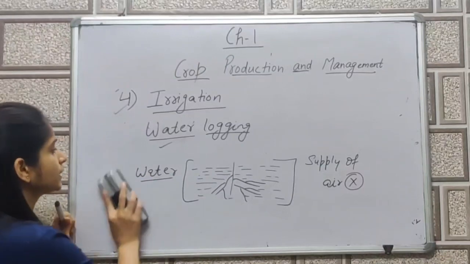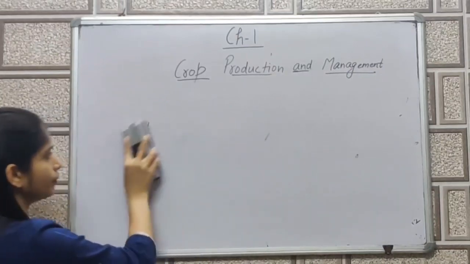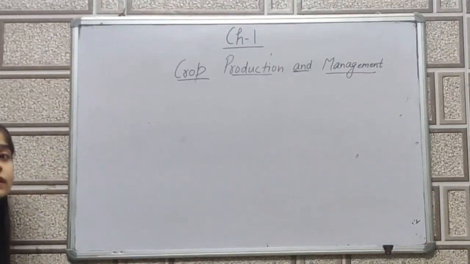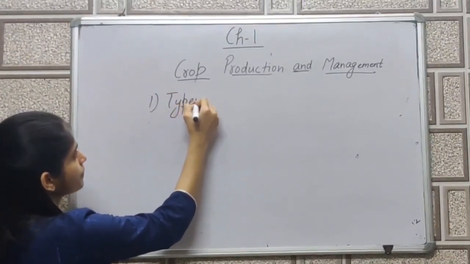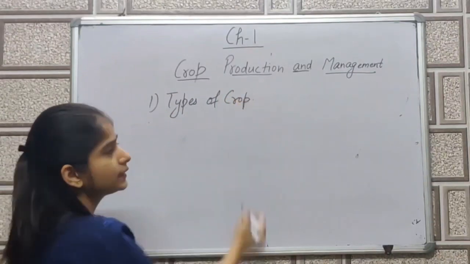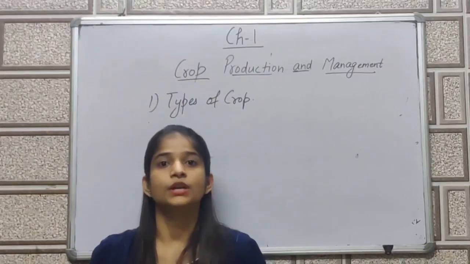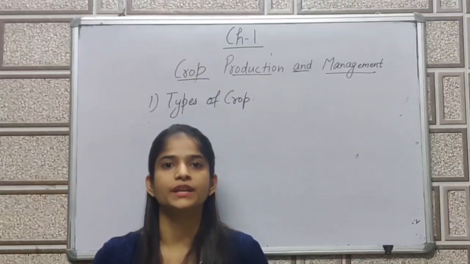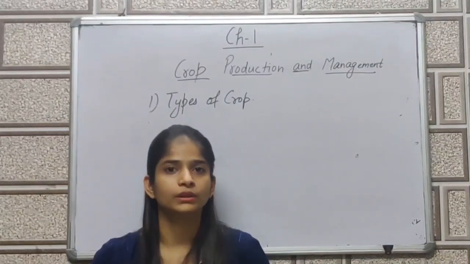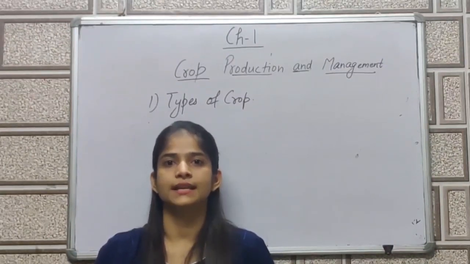So now I will give you the summary of what we have discussed in today's class. First of all, we have discussed the types of crop. In this I have discussed with you what are Rabi crops and what are Kharif crops. You have to remember the examples because in the exam there is a chance there will be 4 options in an MCQ question, and they will ask you which is the odd one out, or which is an example of a Kharif crop or Rabi crop. So you have to focus on the examples.